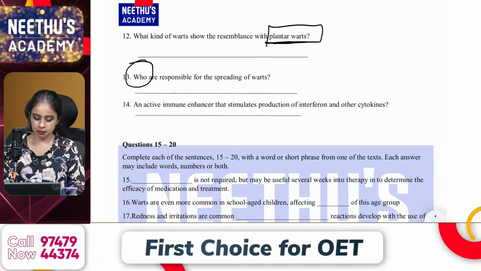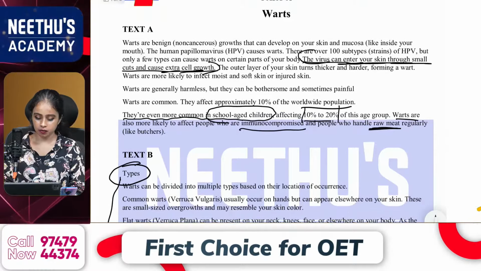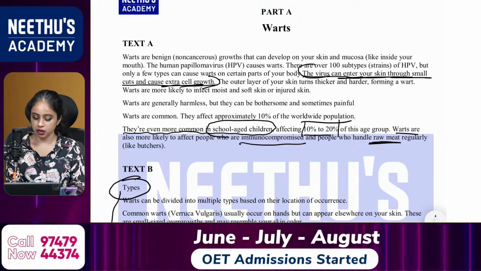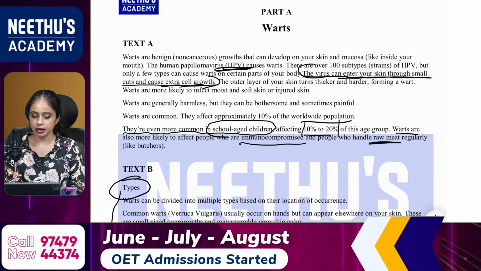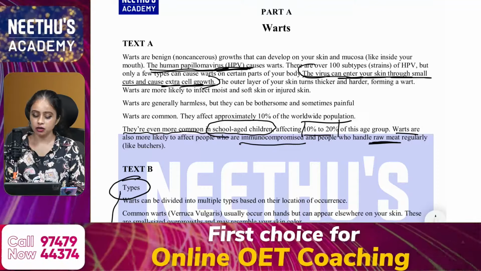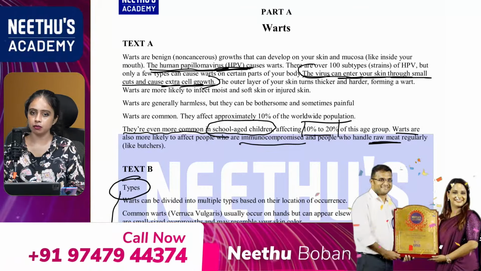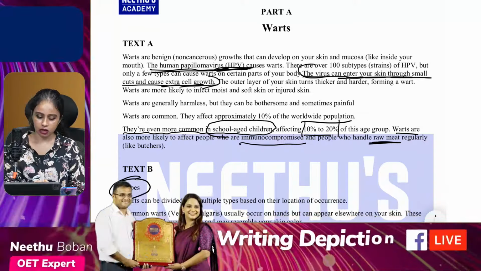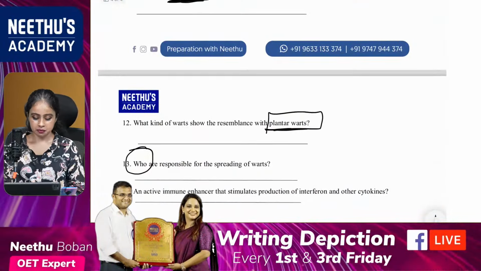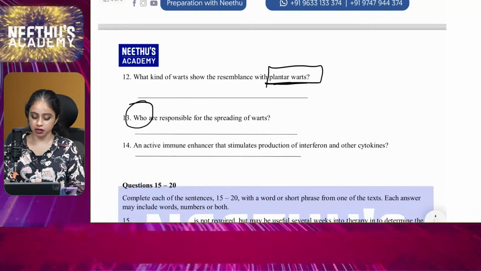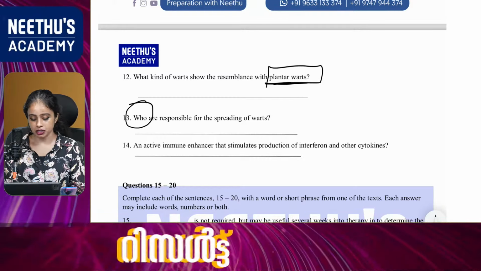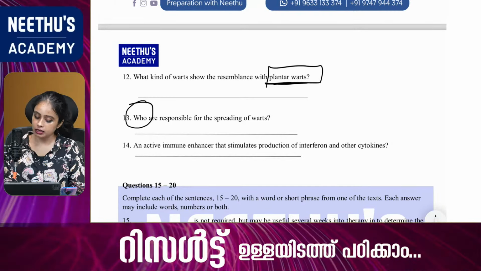So the answer is from text A. Okay, so who are responsible? HPV. So either you can write the abbreviation HPV or you can write the full form, the human papilloma virus. That should be the answer. Okay, excellent, very good. Then the last question, 14th: an active immune enhancer that stimulates production of interferon and other cytokines.